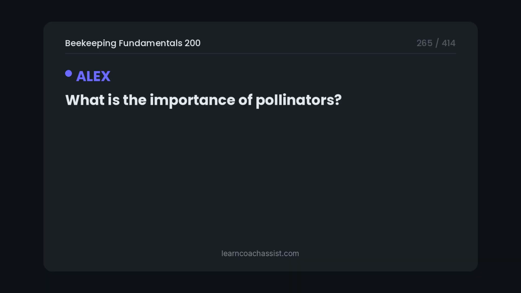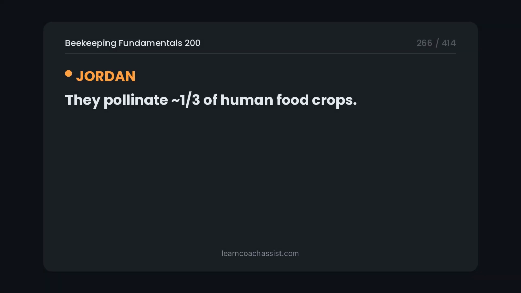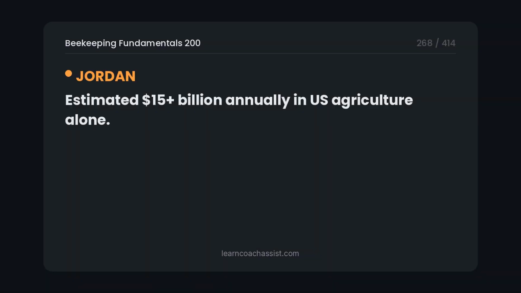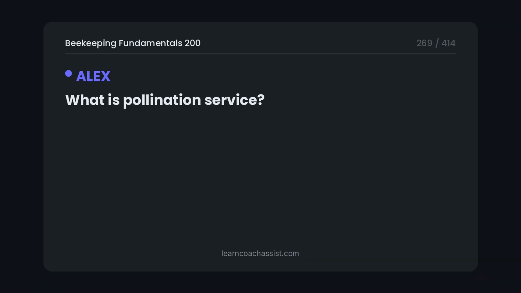What is the importance of pollinators? They pollinate 1/3 of human food crops. What is the value of honeybee pollination? Estimated $15+ billion annually in U.S. agriculture alone. What is pollination service?